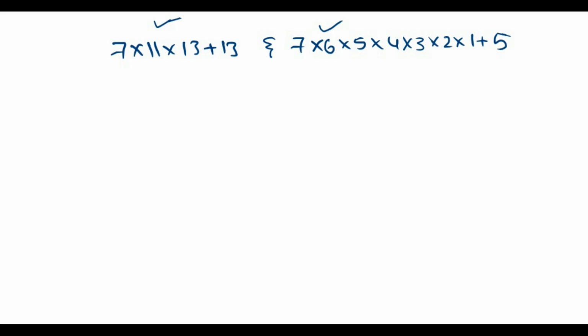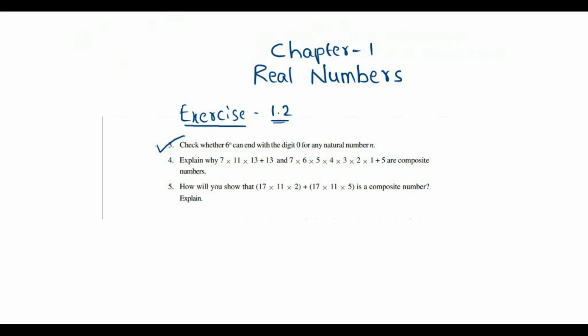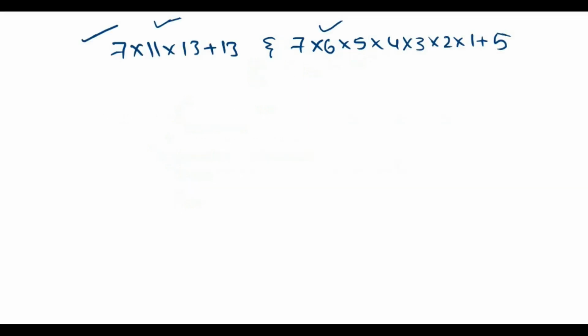If we prove that, it will be a composite number; otherwise it will not be. Firstly, in this number, if we observe clearly, there is a plus symbol, so these are one number and this is one number.